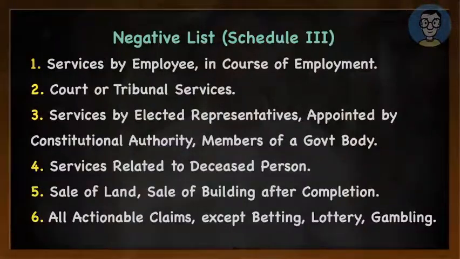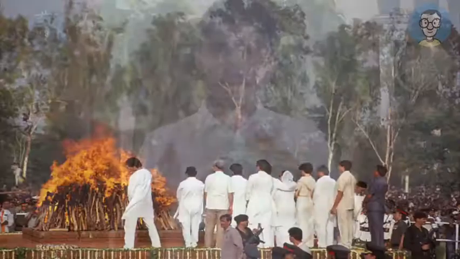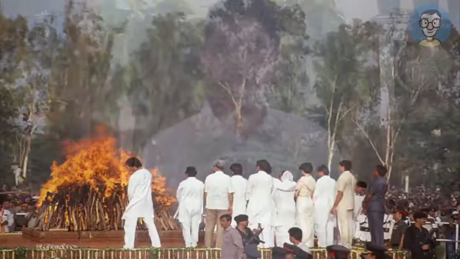The fourth item in the negative list is an interesting item. It says any services with relation to a deceased person is kept outside the purview of supply. Say a person is dead and he is taken to the ghat and there is a burial service. Say the person burying him charges a bill of 10,000 rupees. It will be an awkward situation if he is also collecting GST along with this 10,000 for burial.